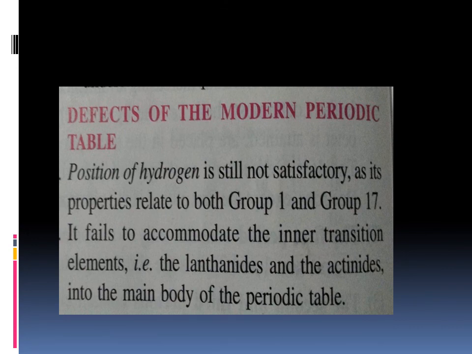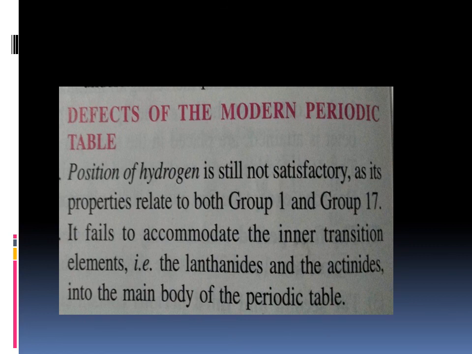In some reactions hydrogen forms a positive ion and in some reactions it forms a negative ion. So its position is still not satisfactory.